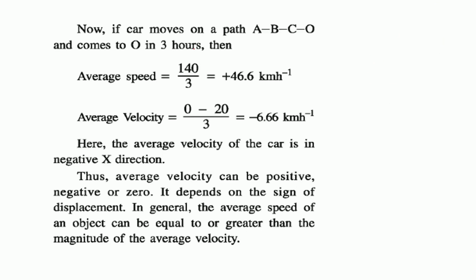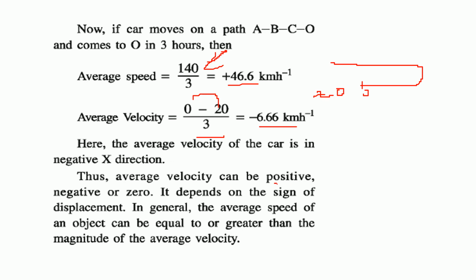So now the car moves from A, B, C, O and comes to O in 3 hours. Let us just assume that the distance is 140. So we say 140 by 3, that is 46.6. Now an object goes from this point and again comes to this point, it means it reaches ahead of it. So say this is 0, this is 20. So now this is minus 20. So average velocity will be 0 minus 20 by 3, in 3 hours. So it will be negative. So average velocity of the car is in negative x direction.